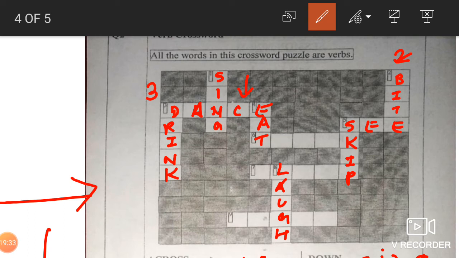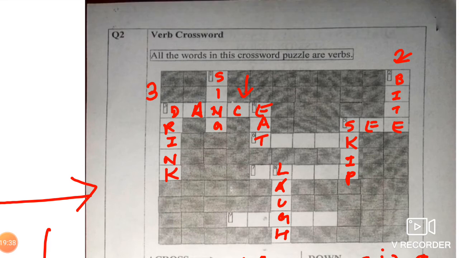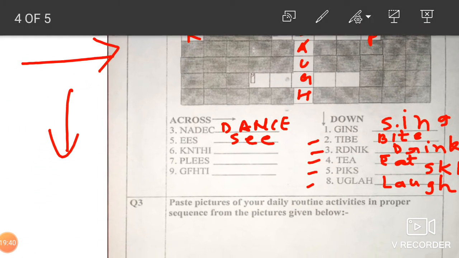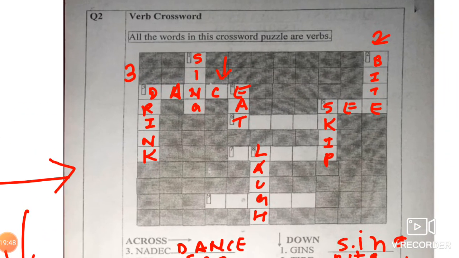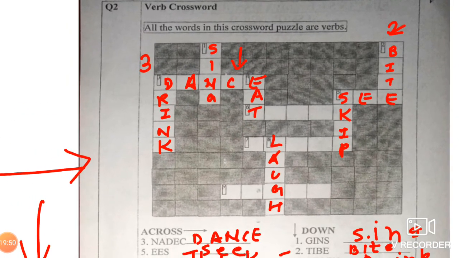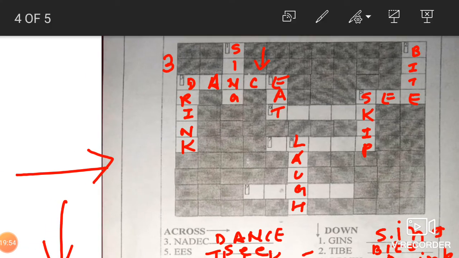Okay, now comes the number 6, that is, okay, let us see here. What is that? Think. THINK, think. That is number 6. Number 6 कहाँ है? Where is number 6? Here it is.